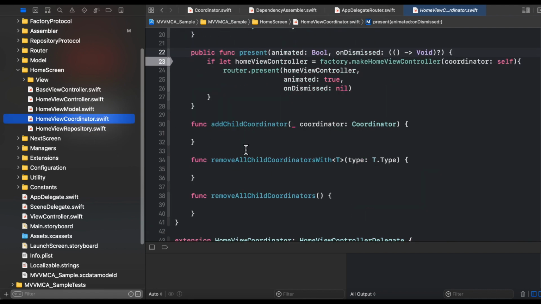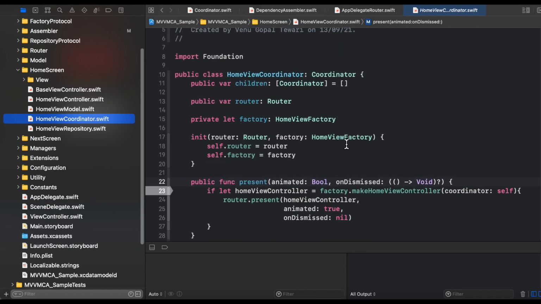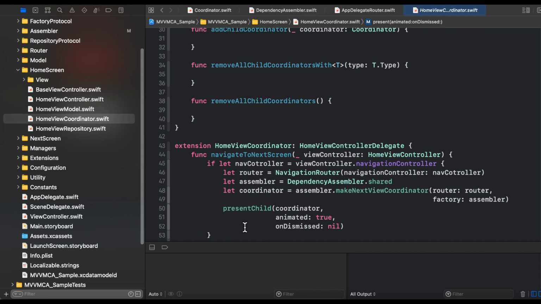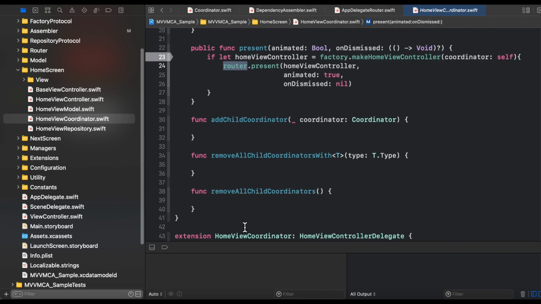Now we will jump into the home view coordinator. In the home view coordinator, we are following the coordinator protocol. In the present method, the only thing you need to pay attention to is the present method. What we are doing is, with the help of our factory, that is the home view factory, we are making the home view controller, and we are asking the router to present this home view controller. As we have already discussed, actual navigation is always done with the help of the router. So this home view coordinator is basically presenting the home view controller with the help of this particular router. So this is the implementation of the home view coordinator.